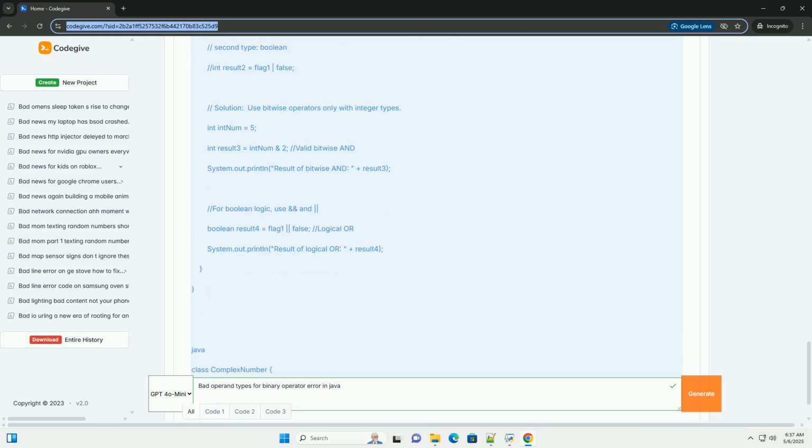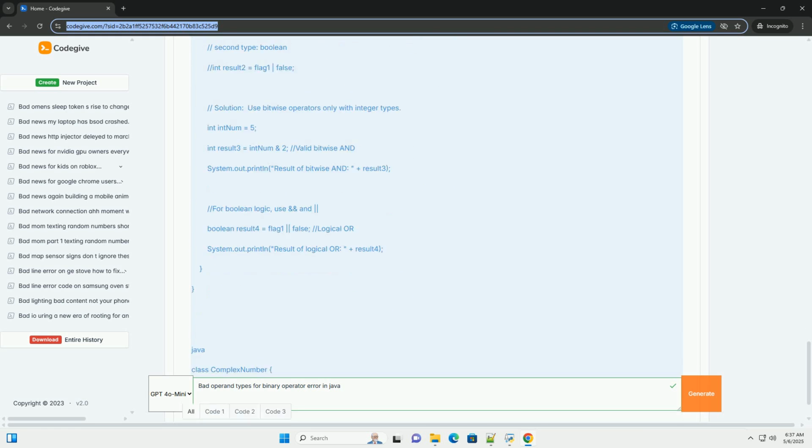4. Simplify the code. Comment out sections of your code to isolate the exact line causing the error. This helps you focus your attention on the relevant portion. 5. Refer to the Java language specification. The JLS defines the precise rules for operators and type conversions. While it's a detailed document, it can be helpful for clarifying subtle type-related issues.